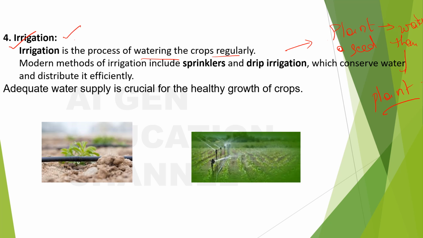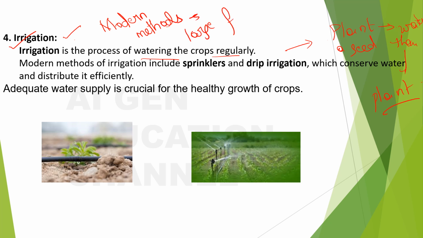So there are modern techniques. See, if you have to take a bucket and put water to every plant, and if it is a very large field, think that you have to start working from morning 4 and do it till night. Even then you won't be able to cover half of the field, right? So people have developed new methods in order to get this done easily. These modern methods are very much relevant in big or large fields.